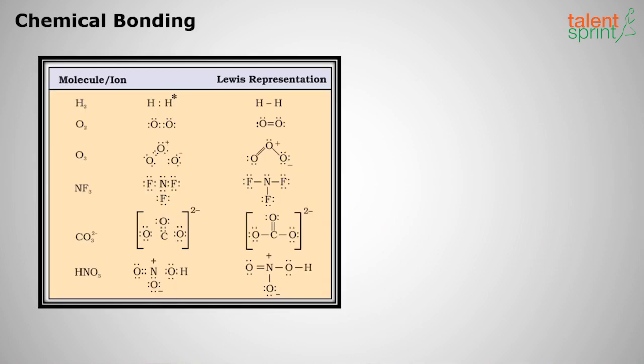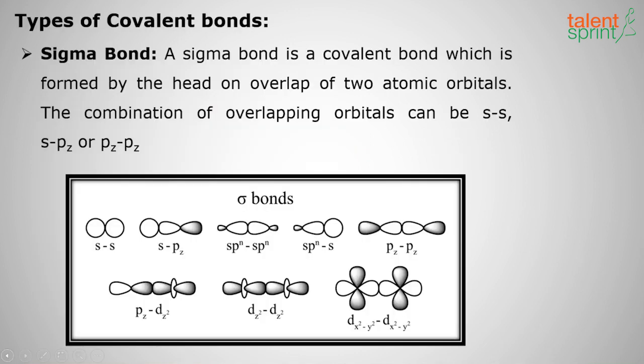And next, we will see the ionic or electrovalent bond. Before that, we shall see the different Lewis representations. If there is one bond, it is shown as one line. If there are two bonds, two lines. If there are three bonds, it will be three lines, obviously. Clear with this? So, moving on to types of covalent bonds.